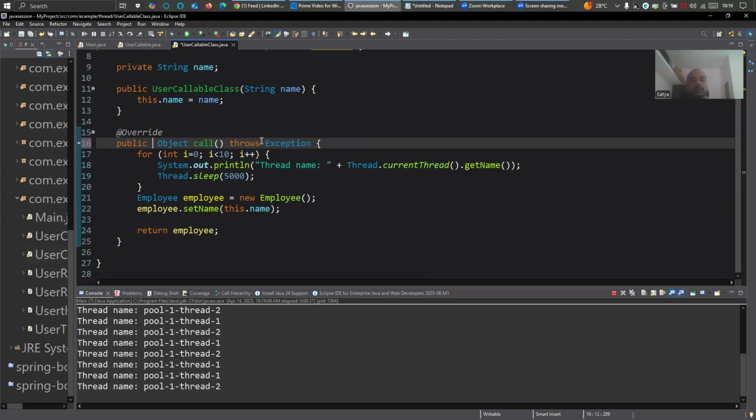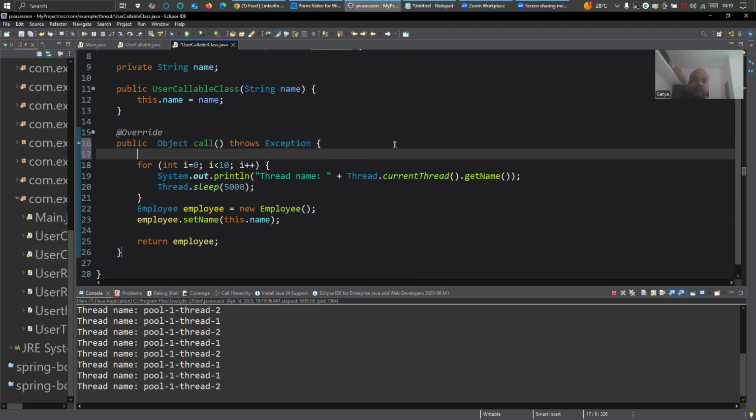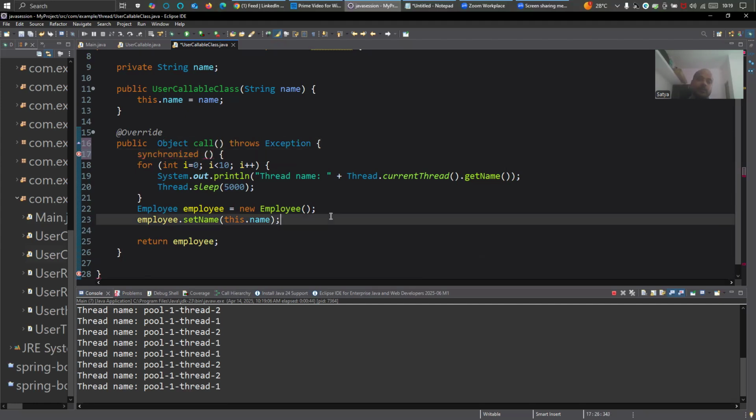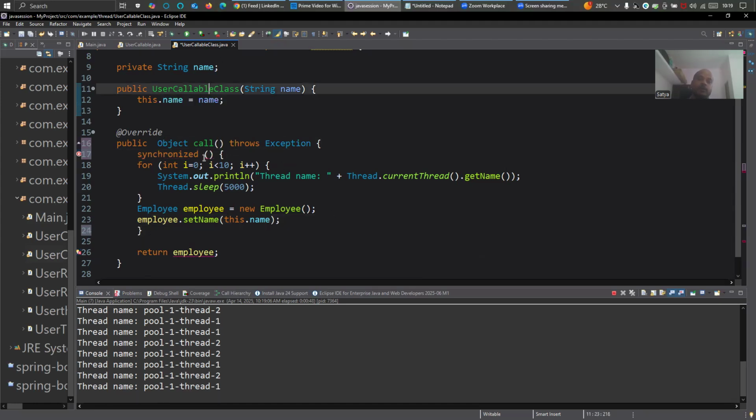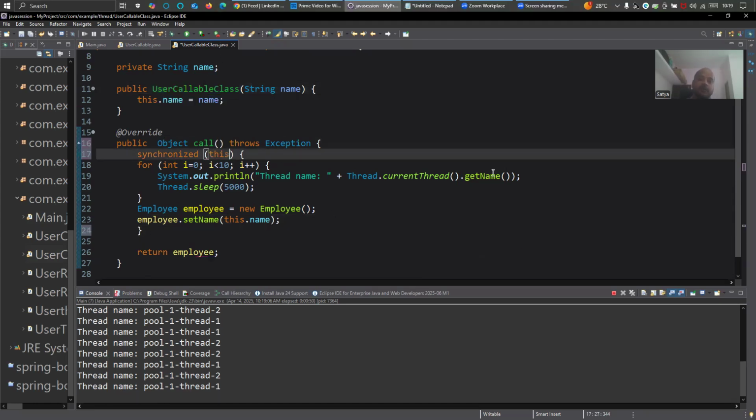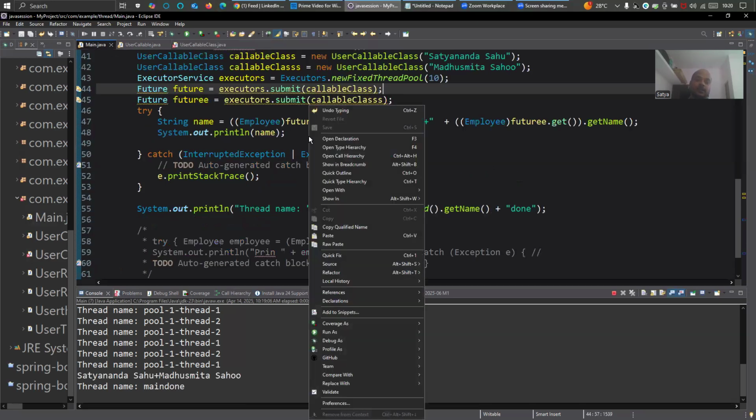Now this synchronize can be used in a block as well. See what changes I'm doing. Like this, and I will say this, basically getting the lock of the object. See what is the difference here? We'll get it.